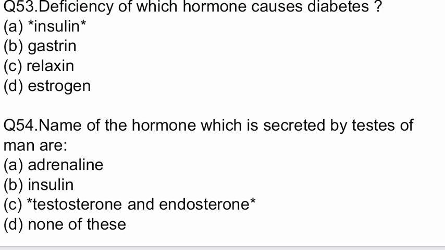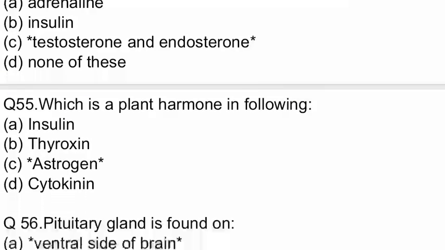Question number 53. Deficiency of which hormone causes diabetes? Options are insulin, gastrin, relaxin, estrogen. The correct option is insulin. Question 54. Name the hormone which is secreted by testes of men. Options are adrenaline, insulin, testosterone and androsterone, none of these. The correct option is testosterone and androsterone.